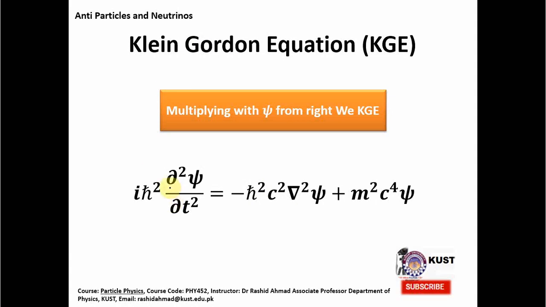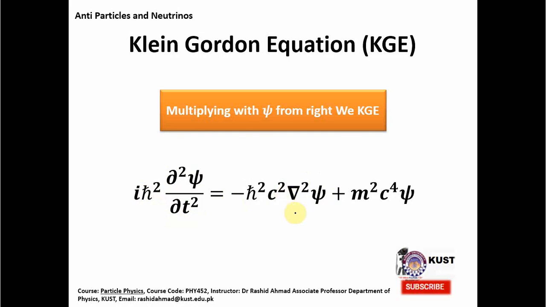And if you look at this equation, it has a time derivative with a square over here, and a derivative with respect to space del also with a square over here. So it is manifestly a relativistic equation, and it obeys the special theory of relativity.